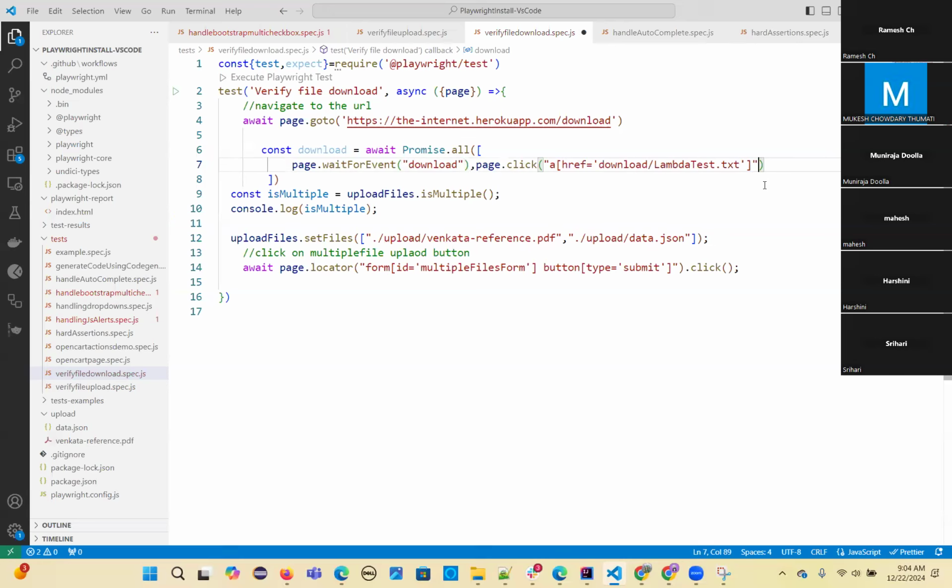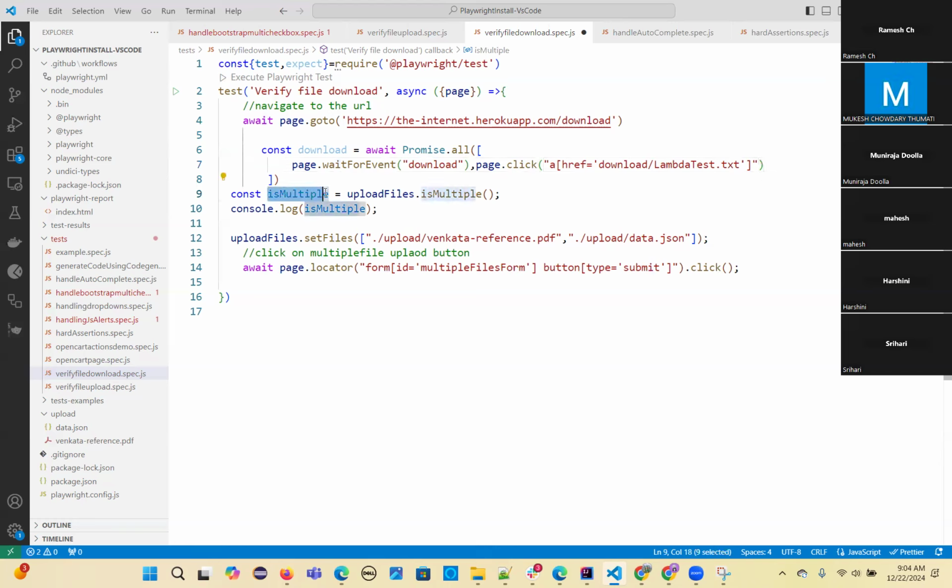Now after that, what you need to do is, so you get the file. Maybe there will be many files. First file you get. So get the file's suggested file name. What is that file name? So you get that file name. Basically, you need to get our file name.